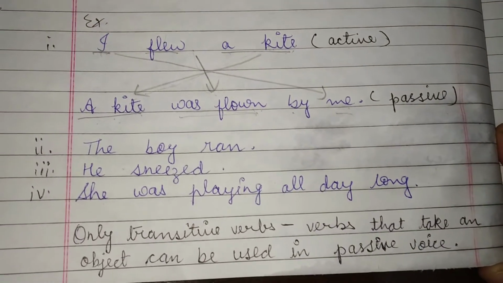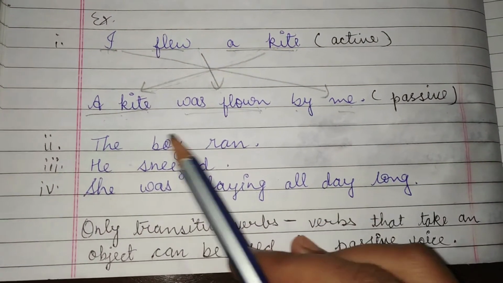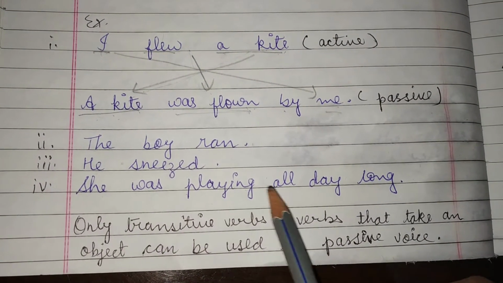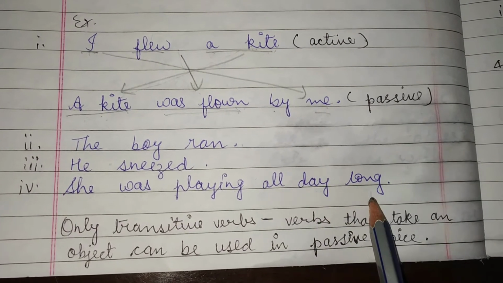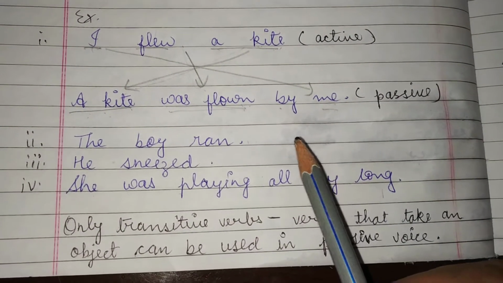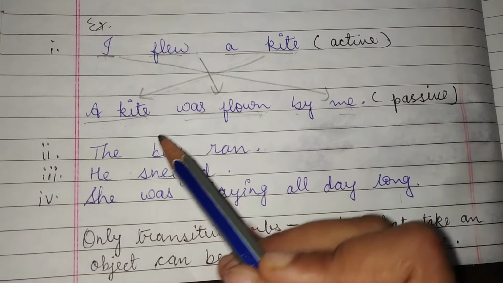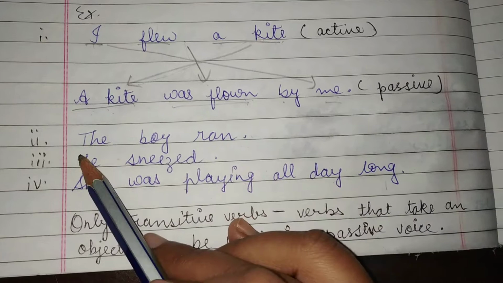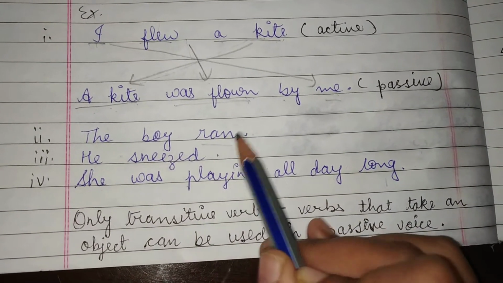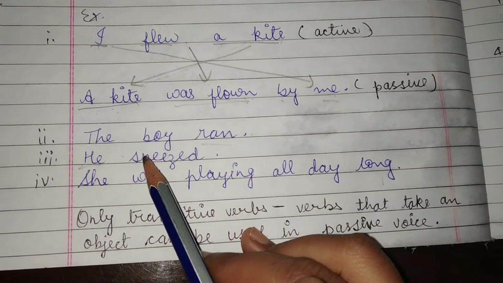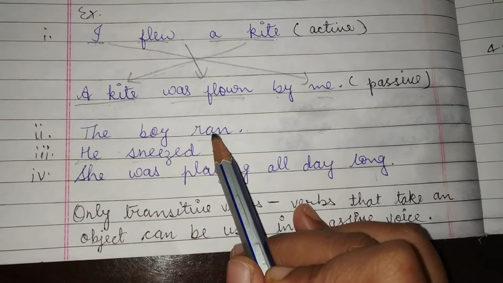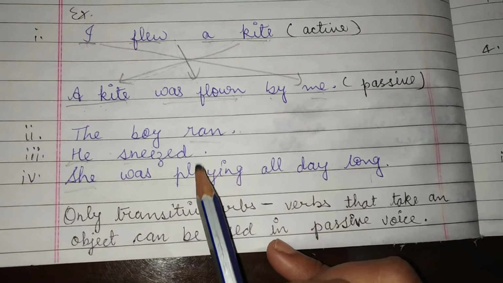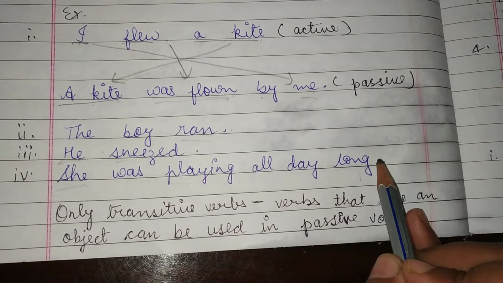Students, here I have written some sentences. The boy ran. He sneezed. She was playing all day long. If we see, we can understand that there is no object given. The boy is the subject and ran is the verb. He is the subject, sneezed is the verb. She is the subject, was playing is the verb. All day long is not the object.